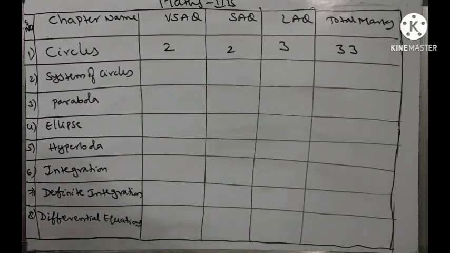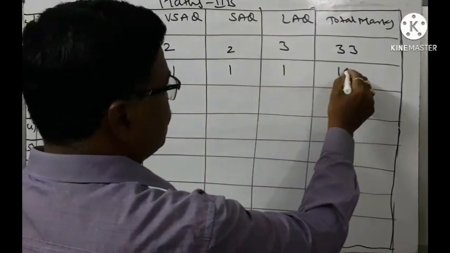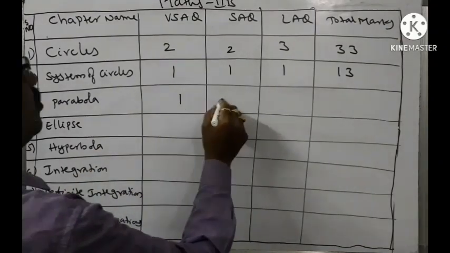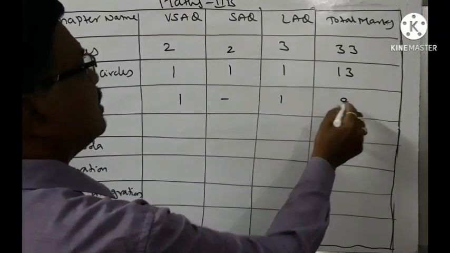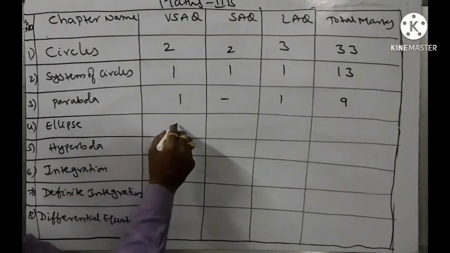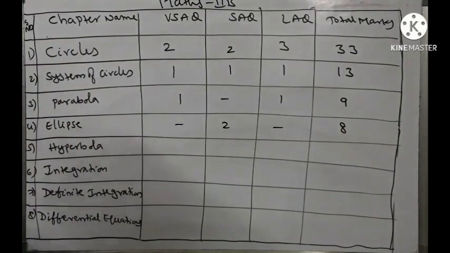So the highest weightage, I think, is from Maths 2B. Coming to the system of circles, 1 VSAQ, 1 SAQ and 1 LAQ. So 13 marks weightage is there from the system of circles chapter. And coming to the next chapter, parabola: we are having 1 VSAQ, no SAQ, 1 LAQ, and this is 9 marks weightage. And coming to the ellipse, we are going to get only 2 VSAQs. So that's why the weightage of this chapter is 8 marks.